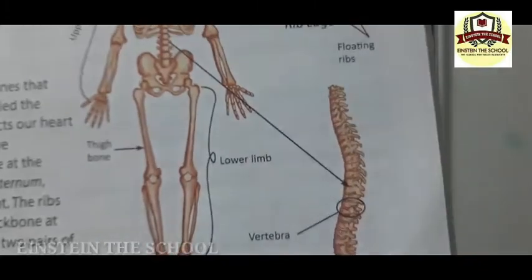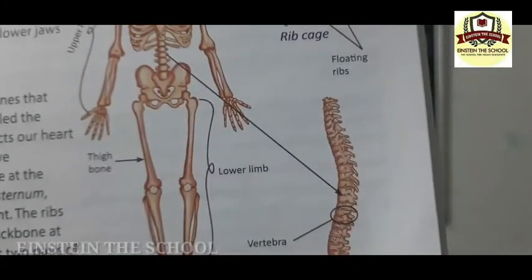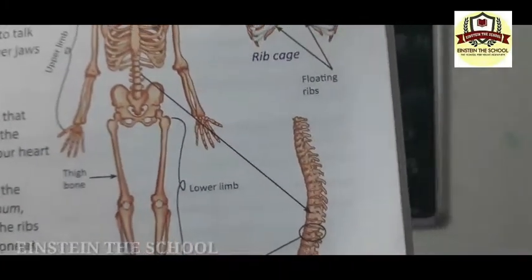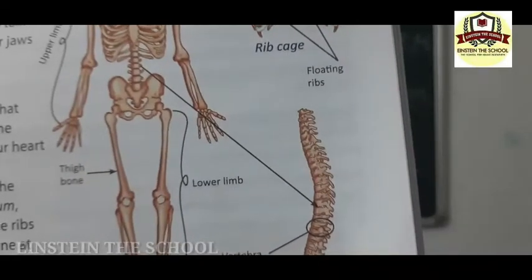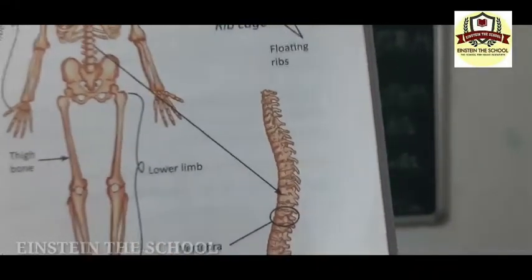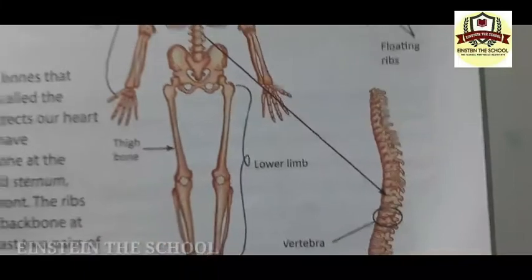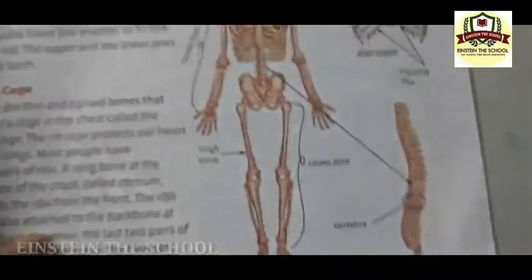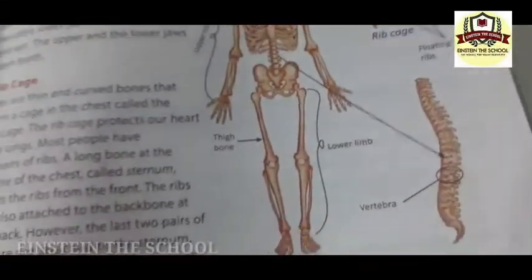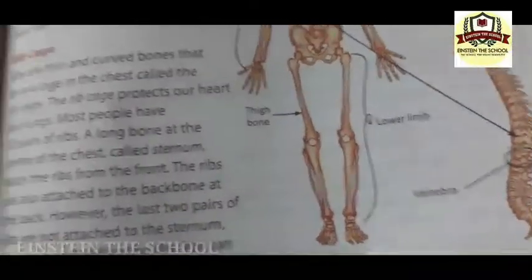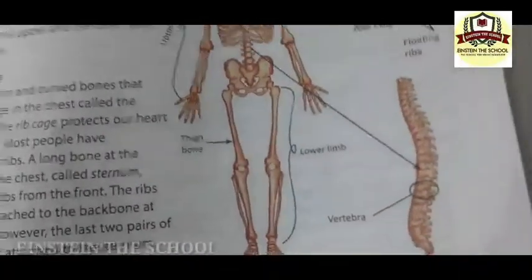These are called vertebrae, the 33 small bones of which the backbone is made up. The backbone protects the spinal cord.